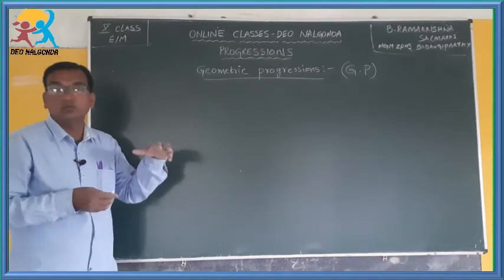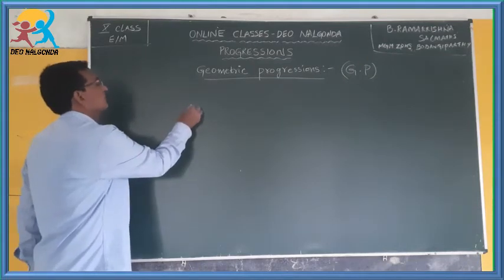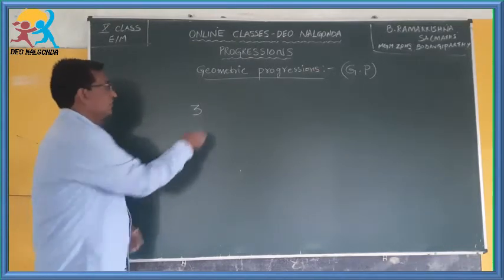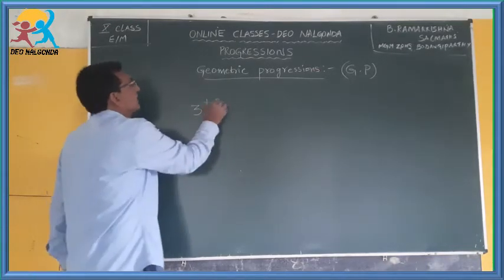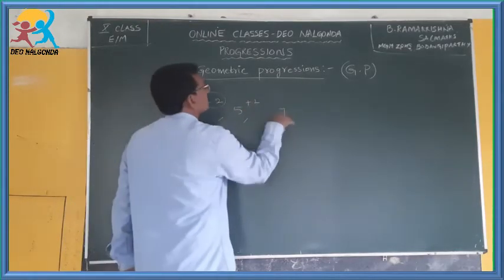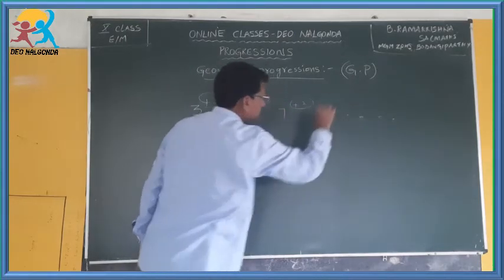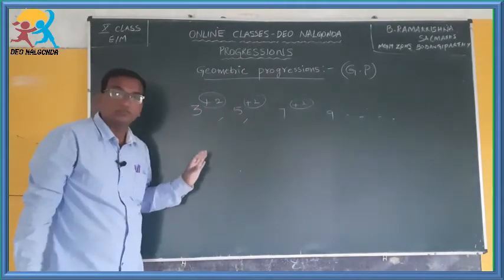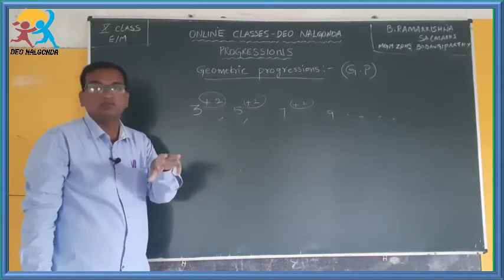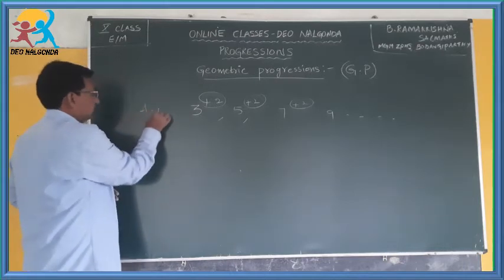Now, as I told you, this is how an arithmetic progression is formed. The first number is independent, let that be 3. If you go on adding a fixed value, if you add 2 to this 3, you will get 5. If you add 2 to 5, you will get 7. If you add 2 to 7, you will get 9. Like that. Means, how are you developing an arithmetic progression? By adding a fixed quantity or a fixed value or a constant. Understand the difference.